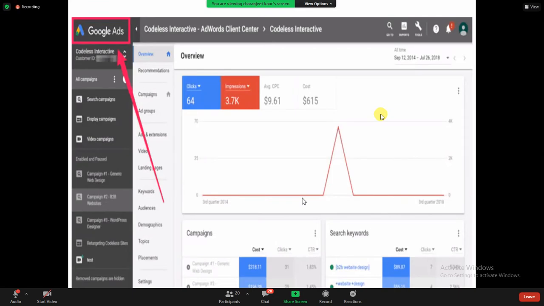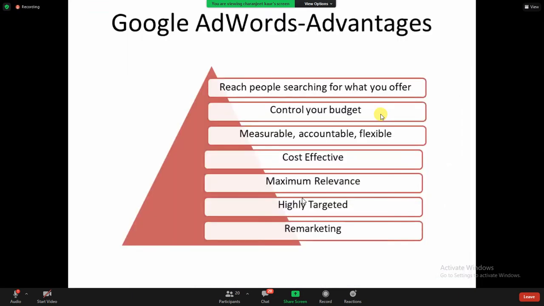Okay, now moving forward, what are the advantages of Google Ads? Earlier we talked about the advantages of SEO. Now we are going to talk about the advantages of Google AdWords. First, people reach you searching for what you offer. So people can see what exactly you are offering if you go for Google Ads.